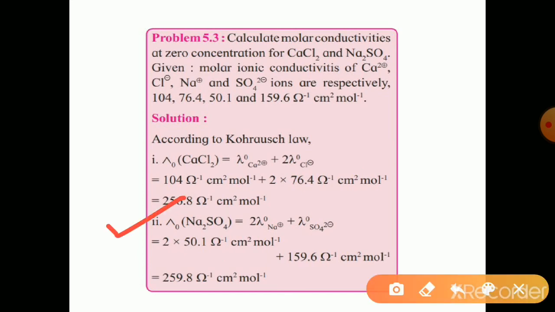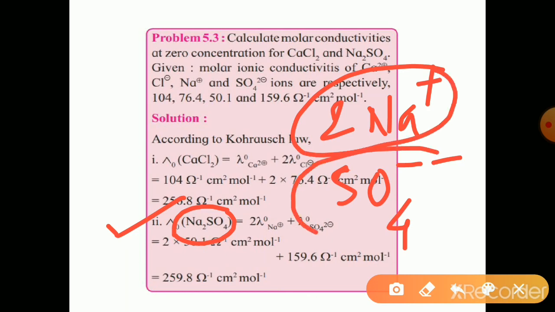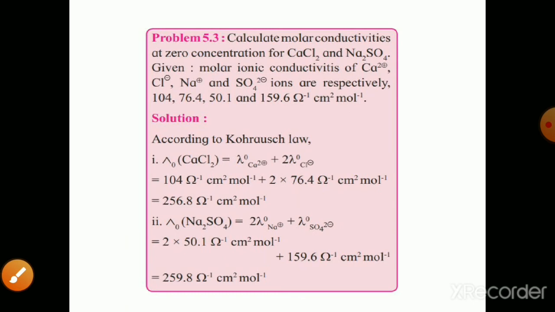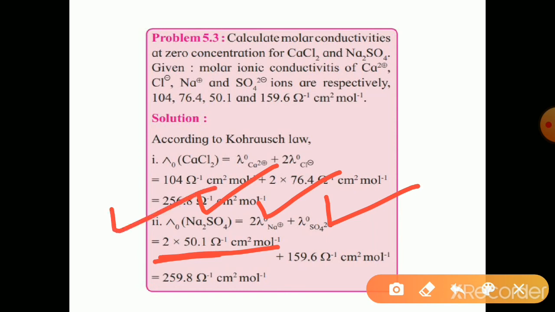Similarly, lambda naught of sodium sulfate. To form the sodium sulfate, 2 ions of Na are required and 1 ion of sulfate is required. So summing up the lambda naught of 2 ions of sodium and lambda naught of 1 ion of sulfate, we get the lambda naught of sodium sulfate. So 2 into lambda naught of Na plus, plus lambda naught of sulfate gives us the value of the lambda naught of sodium sulfate. The value obtained is this one.